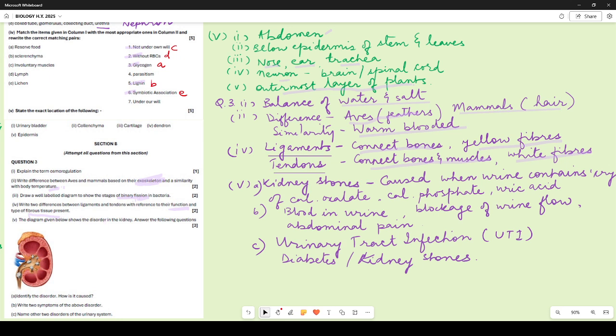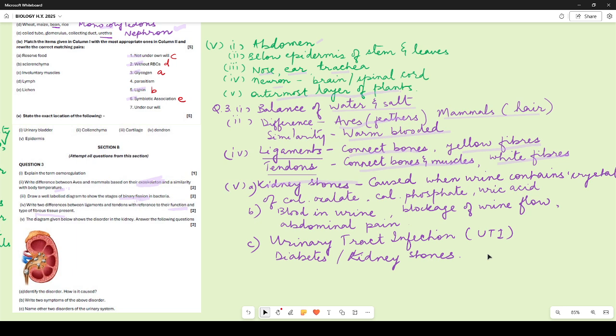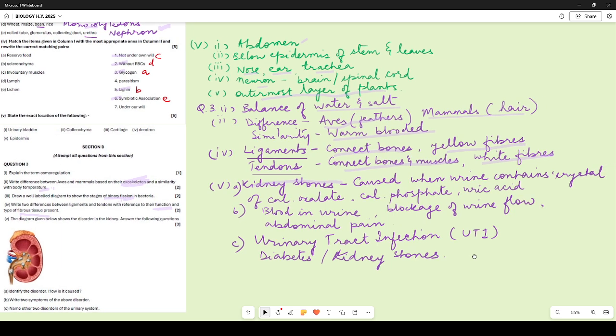The diagram below shows the disorder in the kidney. Answer the following questions. The kidney disorder that we see over here is kidney stones, or renal calculi. This happens when the crystals of calcium oxalate, calcium phosphate or uric acid deposit in the kidneys. So that is how it is. To identify the disorder, half mark for kidney stones and half mark for how it is caused.